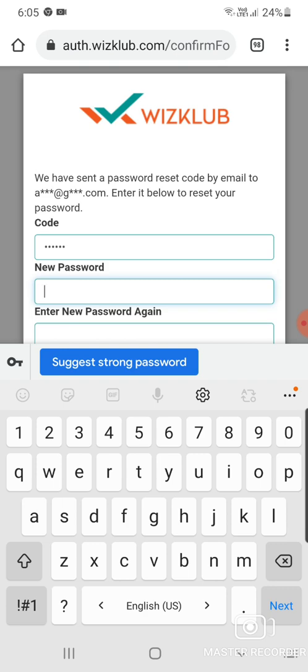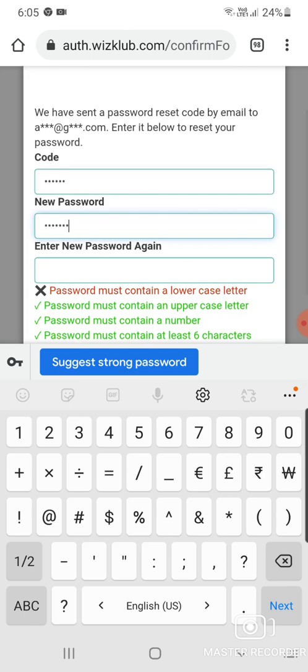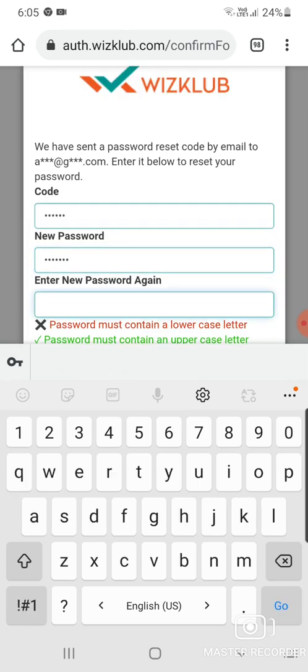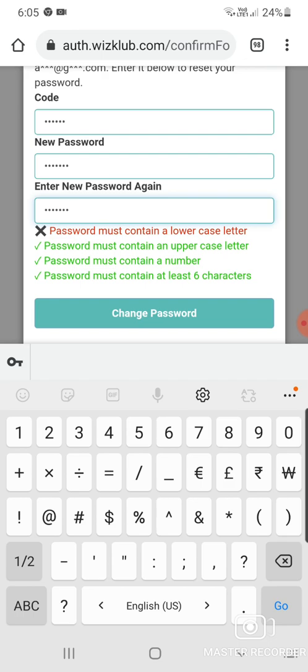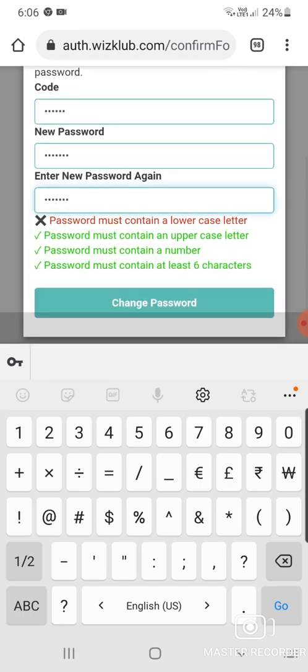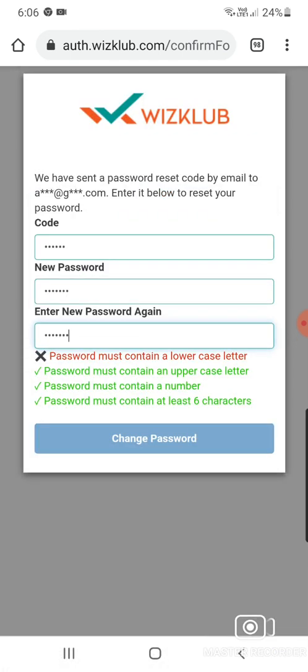So I am just going to write any password here, for example RAN123@. Okay, an example, any password you can take. Enter new password again, in capital letters, RAN123@. So you can apply your own password also if you want. Next, change password. Okay, then next will come, just wait for a while.